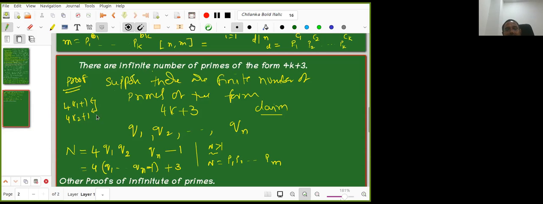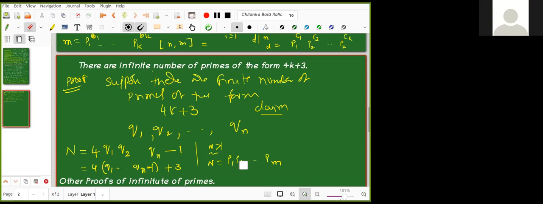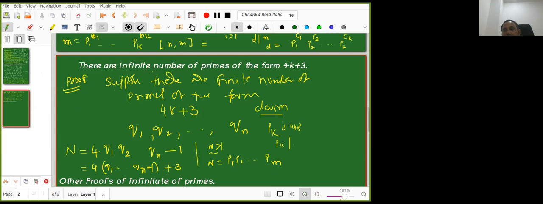The only thing is that if numbers are of the form 4k plus 1, their product is also of that form. So if all of them are of the form 4k plus 1, then the product is also of the form 4k plus 1. But n is of the form 4k plus 3. So at least one of the numbers here is of the form 4k plus 3. Let us say pk is of the form 4k plus 3 and pk divides n. Now what happens?